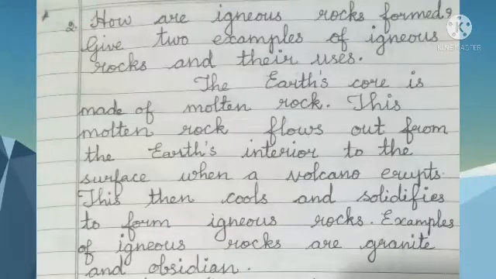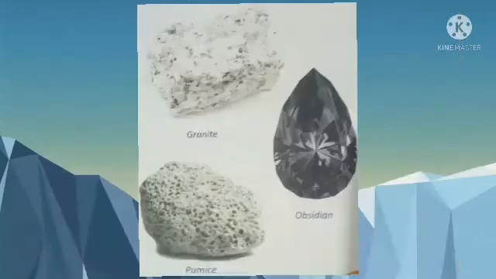Children, how are igneous rocks formed? The earth's core is made of molten rock. This molten rock flows out from the earth's interior to the surface when a volcano erupts. This then cools and solidifies to form igneous rocks. Children, this molten rock, when it is inside the earth, is called magma. When it flows out onto the surface, it is called lava.